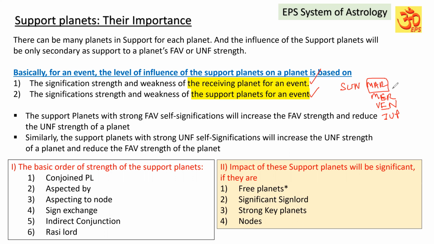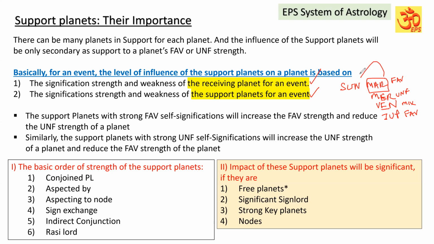Take an example of any event. Mars can be favorable for that event, Mercury is unfavorable for the event, Venus is mixed for that event, and Jupiter is also favorable for the event. It means the Sun planet will get the influence of Mars, Mercury, Venus, and Jupiter: two favorable planets, one unfavorable and one mixed.